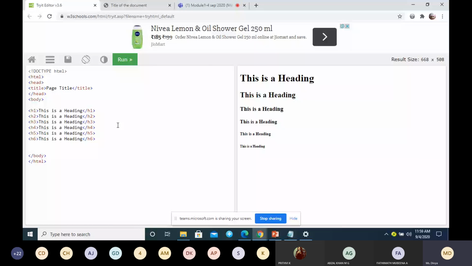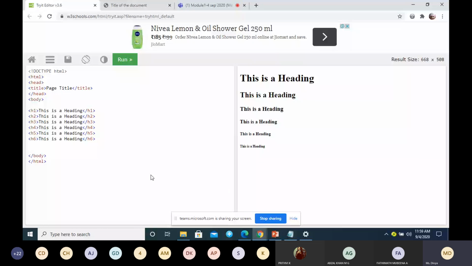You can see the difference. The highest level is the H1 tag, which is bold, and the font size of H1 is high compared to H6. H6 is meant for giving small headings. So these are the 6 levels of heading.